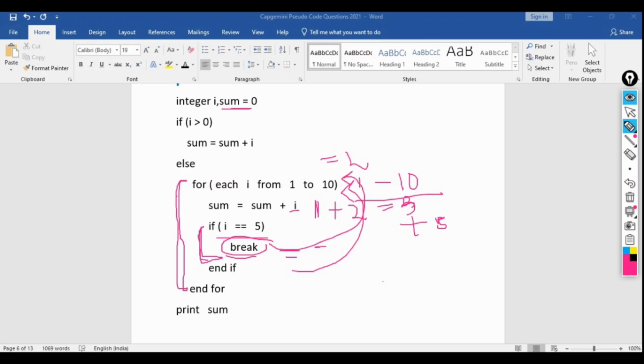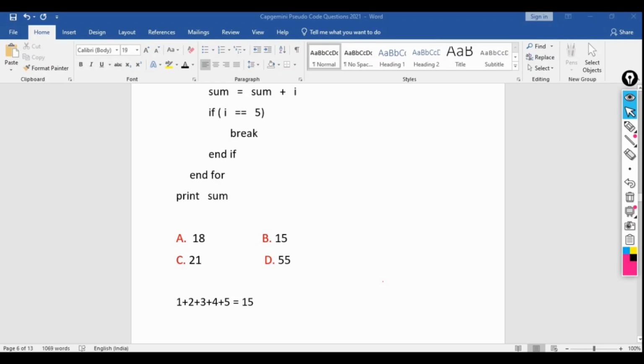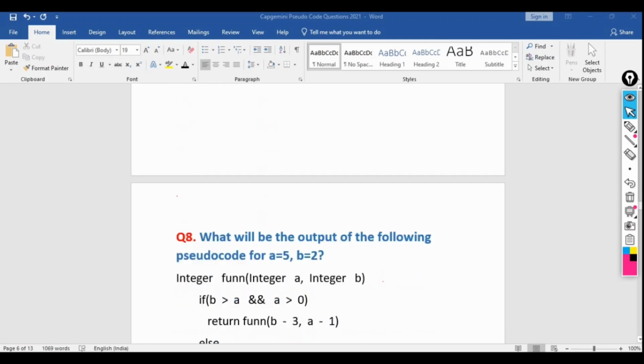So it will be adding 1, 2, 3, 4, 5, up to 5 iterations. After 5 iterations, nothing will be happening. If you see carefully, the value of I was starting from 1 to 10, but this time I equal to 5, and there is no else part, so it will not jump to any other conditional statement. Simply it will be printing from iteration 1 to iteration 5. So it was an easy question. The break statement plays a vital role when we want to stop the for loop or while statement. Now let's move to the next question.